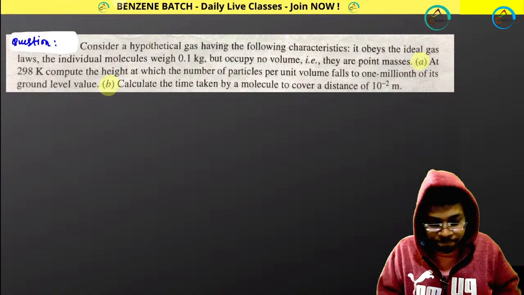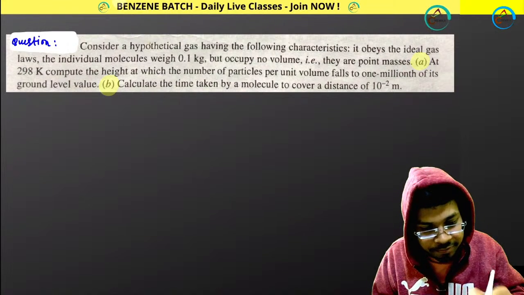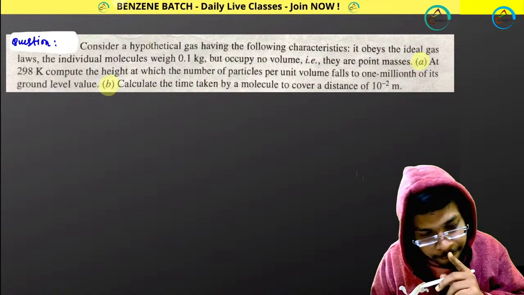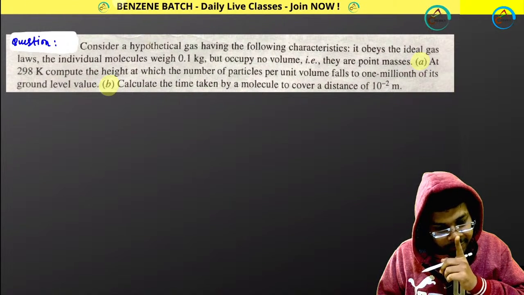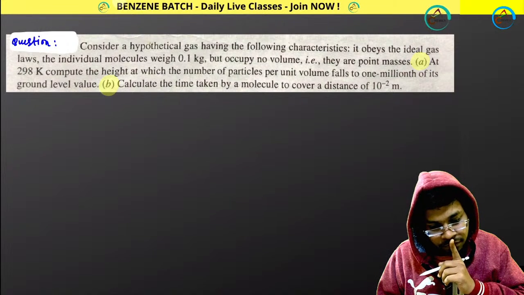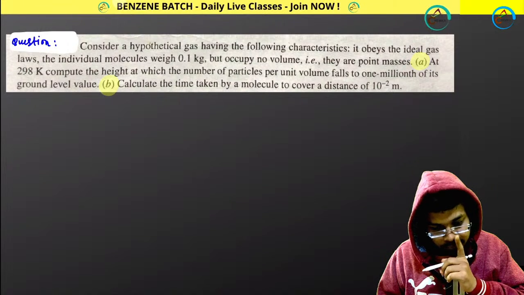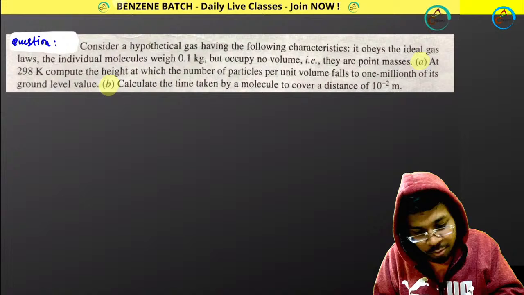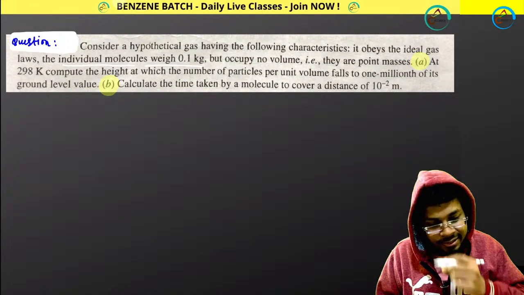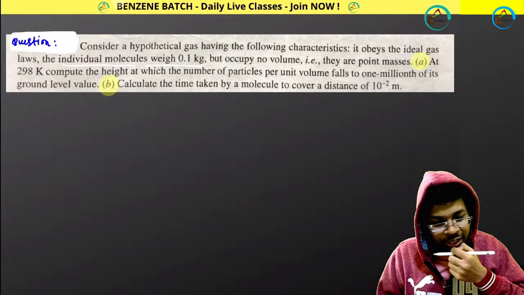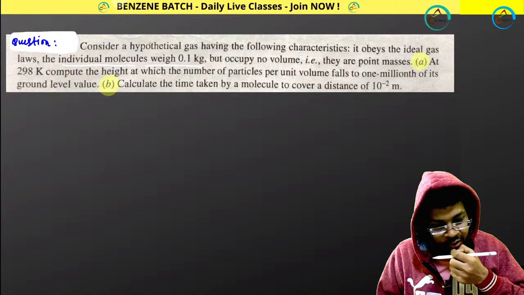Okay, so let me write you the formula. An individual molecule has mass 0.1 kg, but occupies no volume. They are point masses.